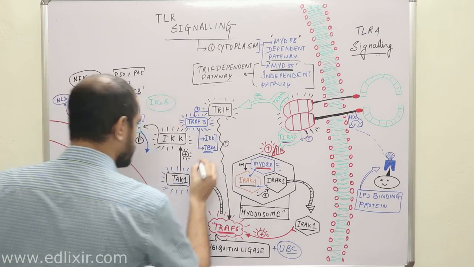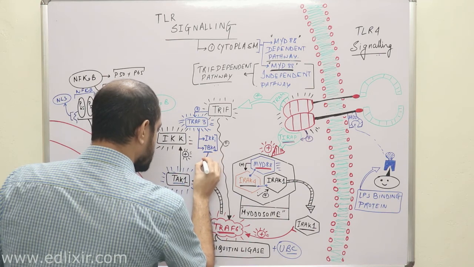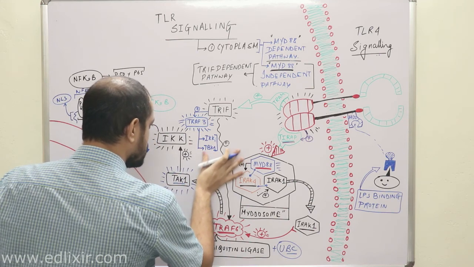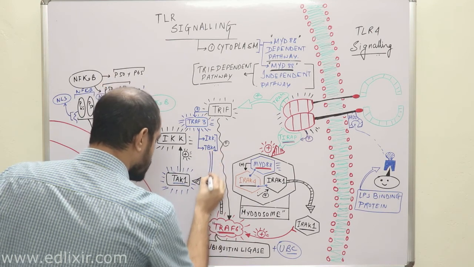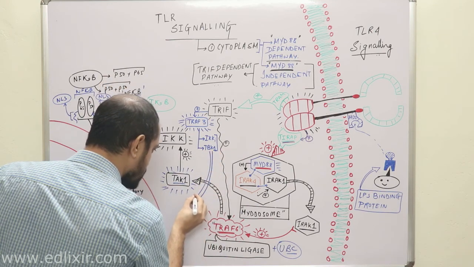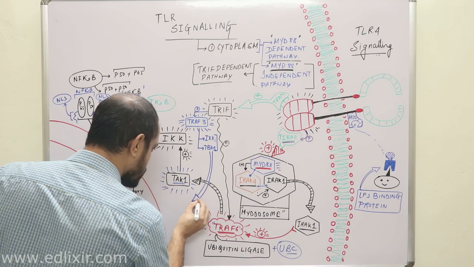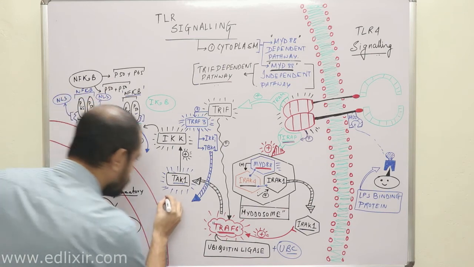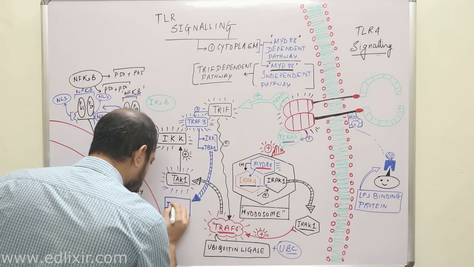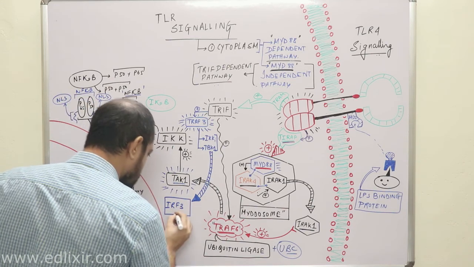activate a very interesting protein. You know what that is? They will activate another interesting protein known by the name of IRF3. Clear?